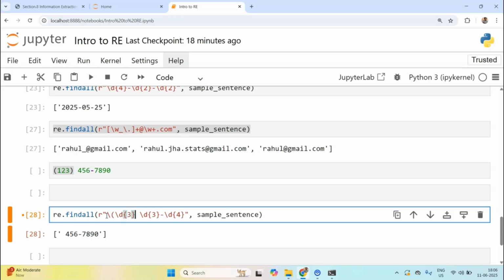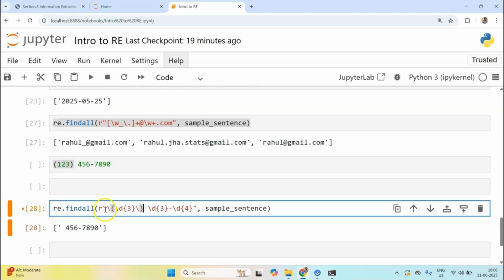Then I'll escape it again, and then closing parenthesis. I want you to understand why I'm using this escaping character here: I don't want it to be considered by regular expression as something special, something having a different meaning.